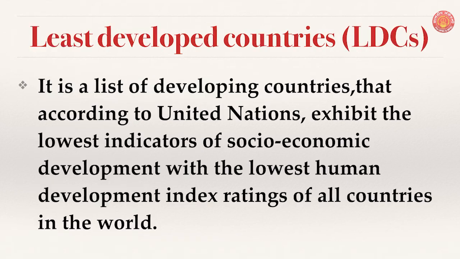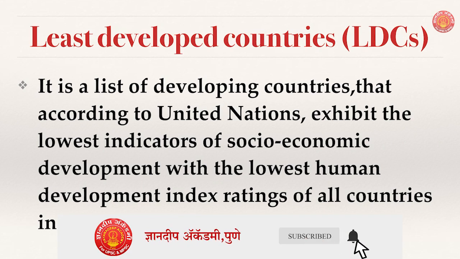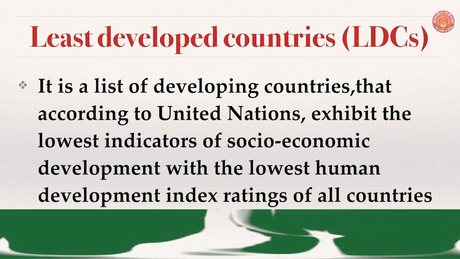Now the third very important categorization is least developed countries. Least developed countries are announced by the United Nations. Developed economies and developing economies are based on certain accepted conventions and criteria, but to declare a country as an LDC, a least developed country, it must be announced by the United Nations. So what are LDCs?